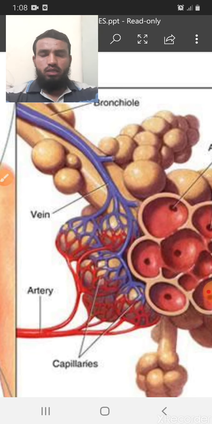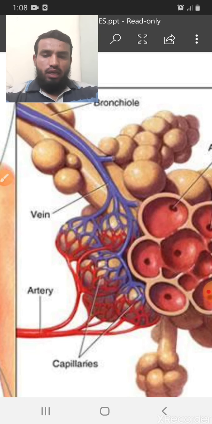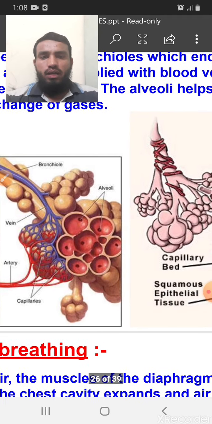We have RBCs, red blood cells, which have hemoglobin. That is responsible for trapping the oxygen from the alveoli, and then it passes into the arteries, and the artery takes the blood back to all parts of the body through the heart. So that is the main function of the alveoli.